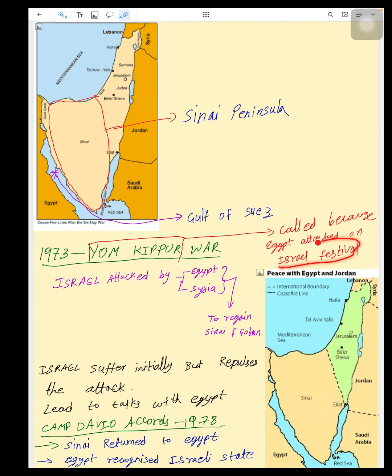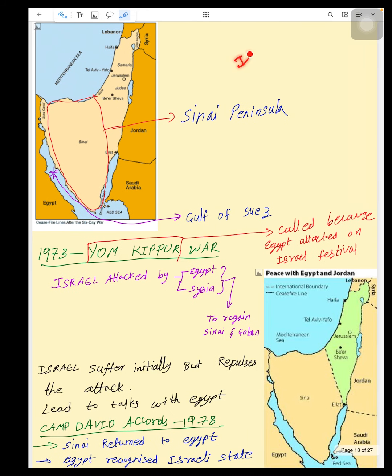Israel suffered initially because they were busy in a festival, so this war was unexpected. But they fought back, repulsed the attacks and that led to talks with Egypt. So after this, they took peace talks with Egypt. After that, Israel returned the land to Egypt in 1978. This peninsula returned to Egypt, and Egypt recognized Israel as a state.